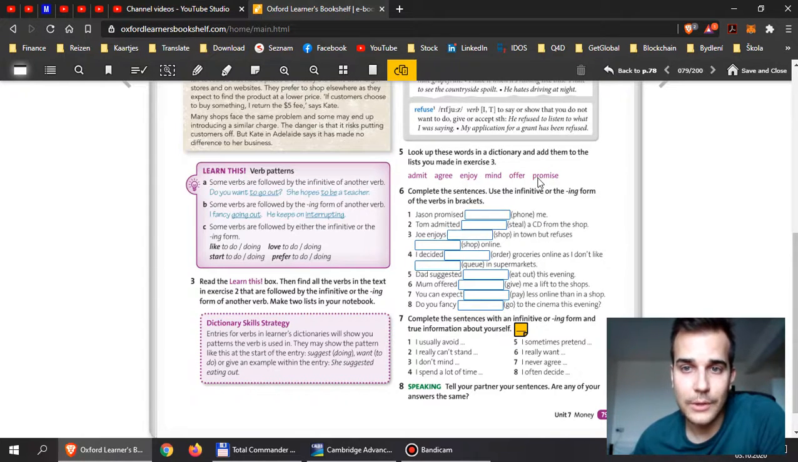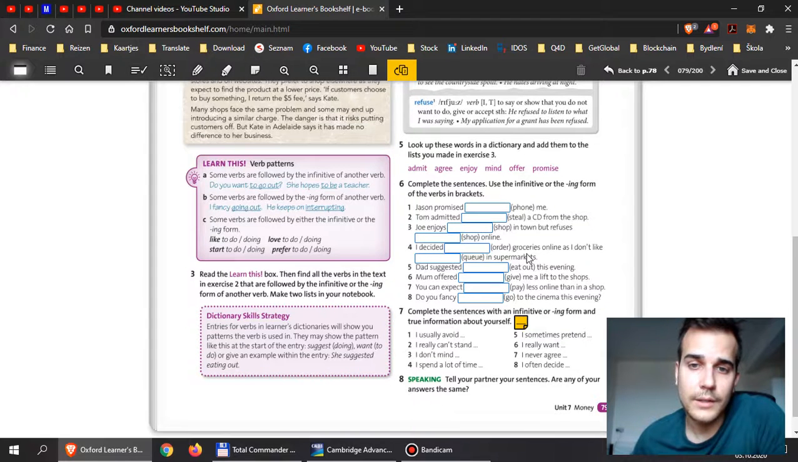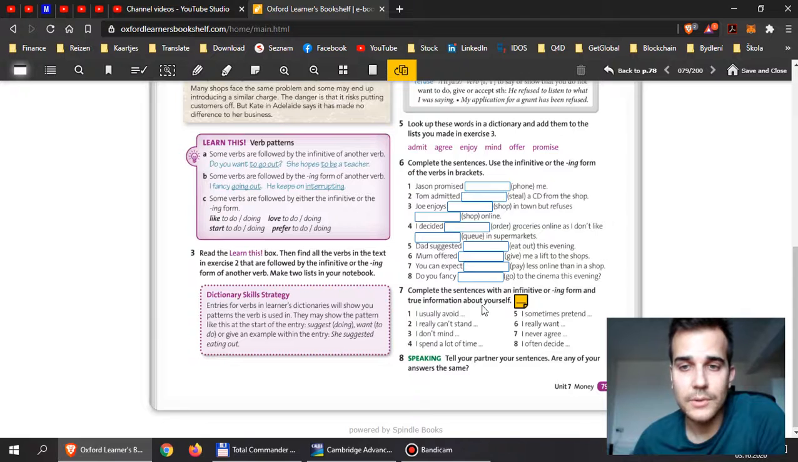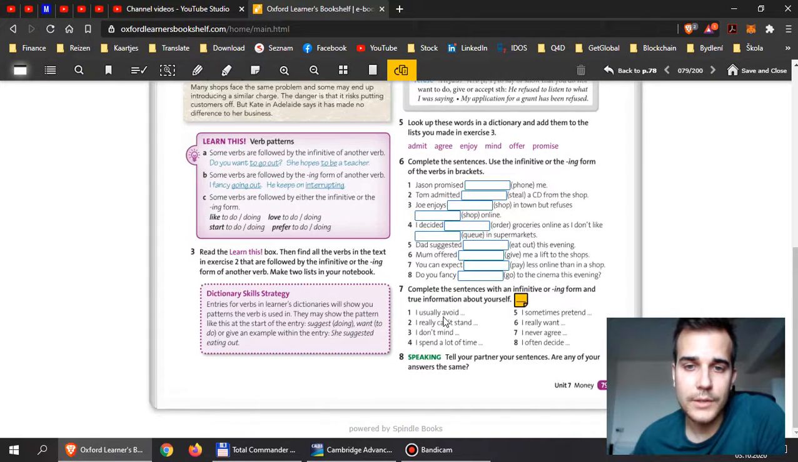Now the question is, now we have the word promise. What follows after promise, right? Is it to phone or is it phoning? So that's the question. And you need to complete the exercise here. Guys, I wish I had some other rules that can help you, but unfortunately, we simply must remember. There's no other way. Number 7, complete the sentences with an infinitive or ing form.